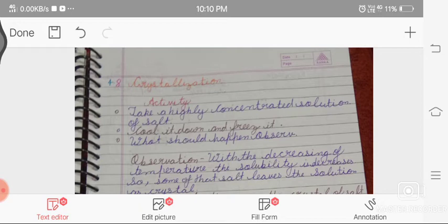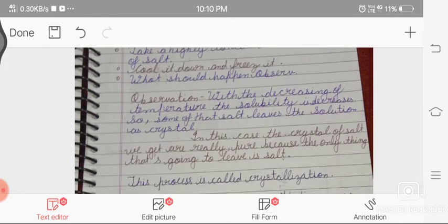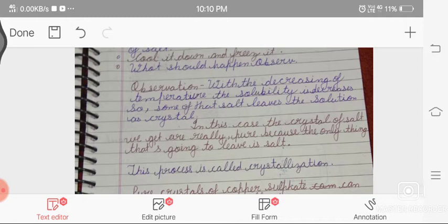So now what is crystallization? We understand crystallization by activity. Take a highly concentrated solution of salt, cool it down and freeze it. What should happen? Observe. So observation: with the decreasing of temperature, the solubility decreases, so some of that salt leaves the solution as a crystal.